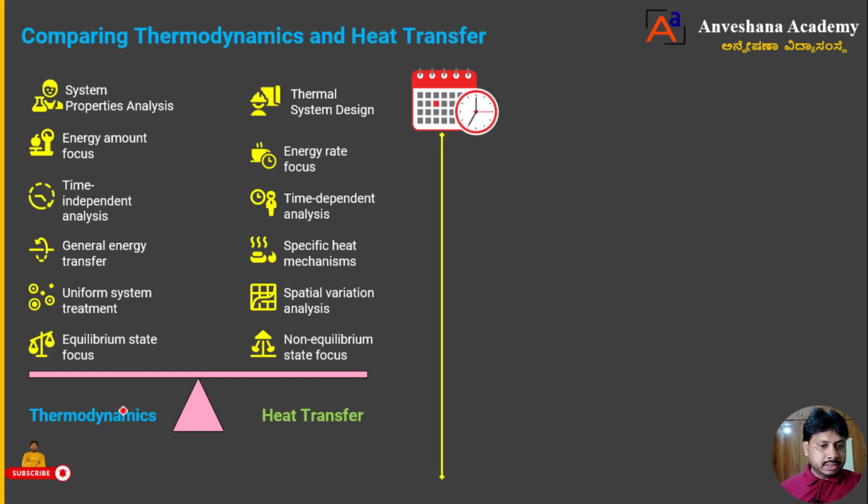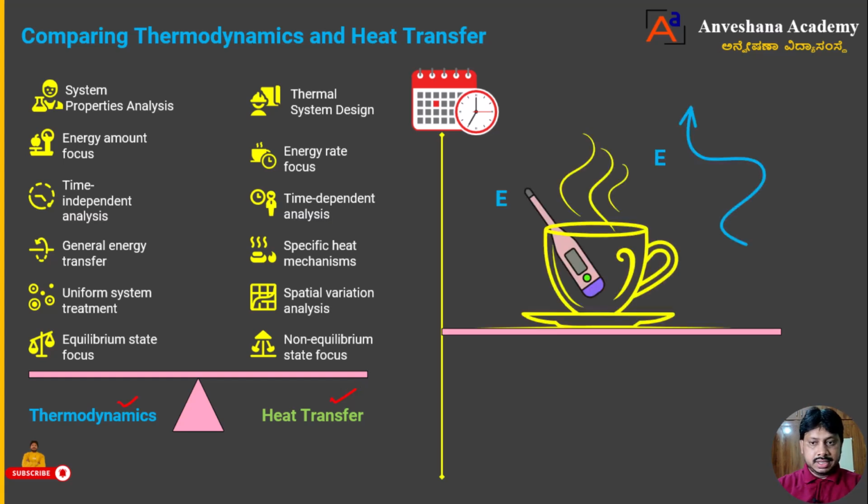Okay, now here you can see, dear students, it's thermodynamics and heat transfer. What is thermodynamics? What is it actually doing here? Thermodynamics is a branch of science. Heat transfer is also a branch of thermal science. Both are branches of thermal science. But thermodynamics discusses system property analysis.